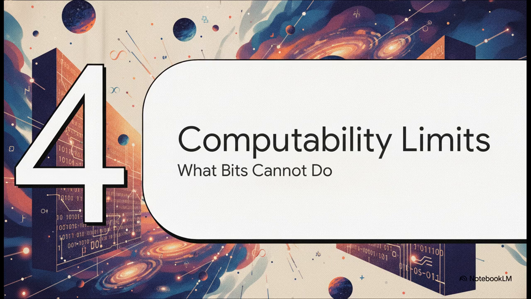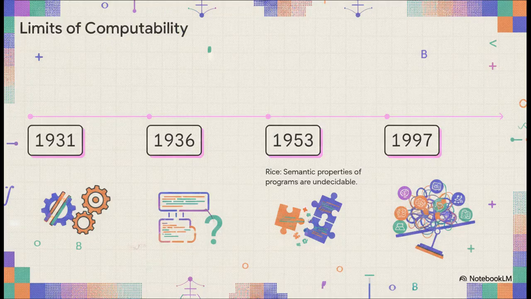Section 4. Hard limits of computability. What bits cannot do. Let's zoom out for a second to the cosmic mathematical walls that govern all computing. Bits can encode any finite information, sure, but there are hard mathematical limits on what machines can actually compute. Let's let the math breathe a bit as we trace this history.